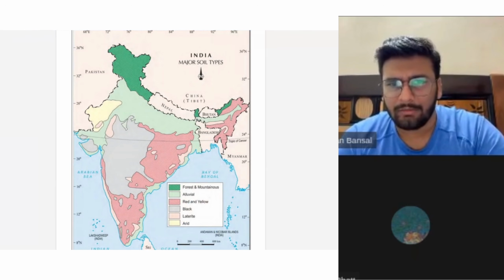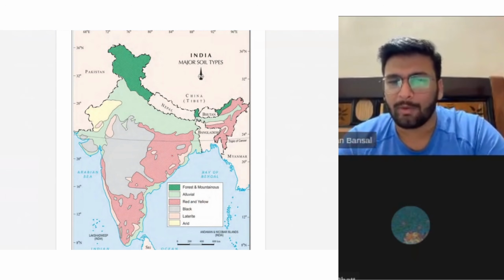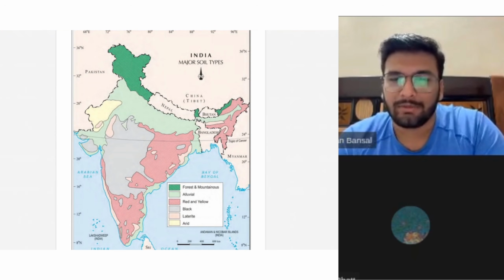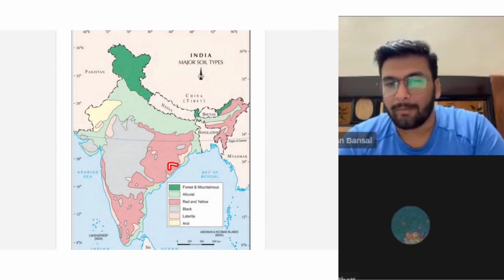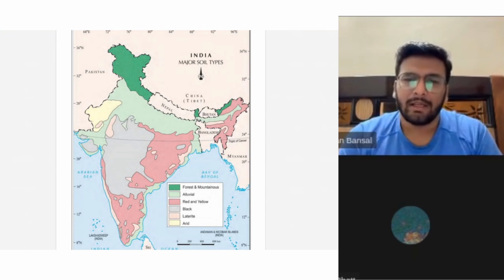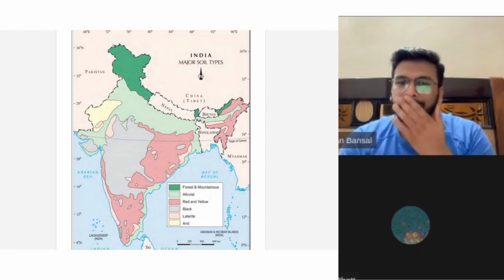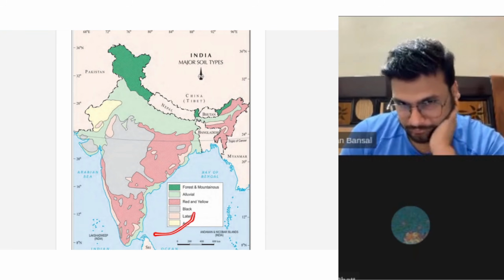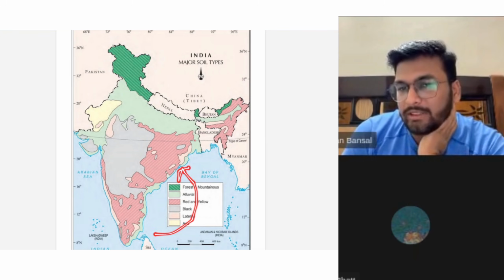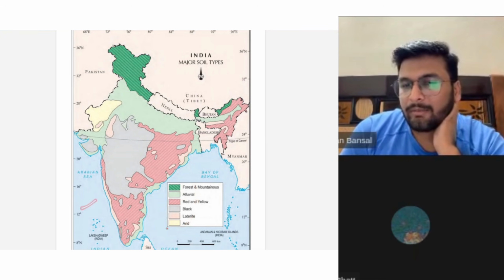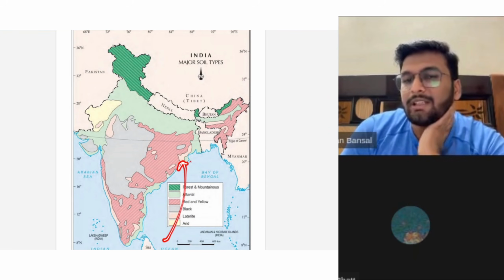Now we can have a more detailed soil profile map, but still there may be some small patches, right? Small patches will be there. There may be some exceptions. For example, let's say over here, this particular area has laterite soil. Now there may be a chance that rain came from here, and there was a lot of rain here. Okay, Odisha gets rain anyway. The Arabian Sea branch broke, and the Bay of Bengal branch caused rain here.